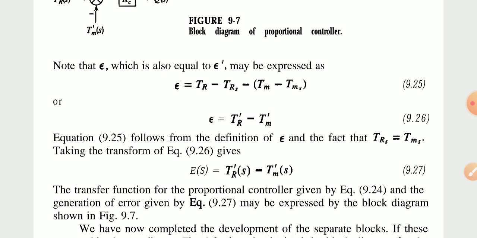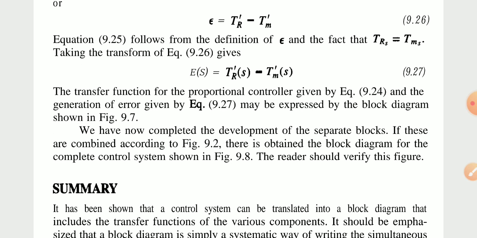E, which is also equal to the error E dash, may be expressed as E is equal to TR minus TRS minus TM minus TMS. Okay, so what will E be written as? T dash R minus T dash M. Okay, so E is equal to 0 term, so TRS is equal to TMS will be written, right? So ES is equal to T dash RS minus T dash MS.